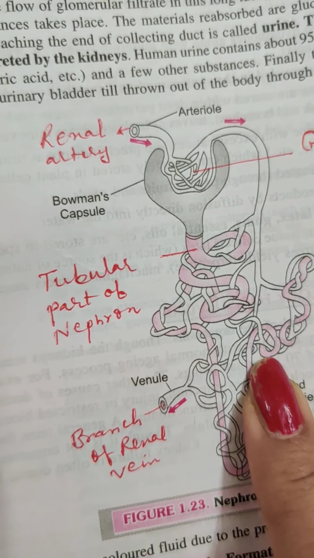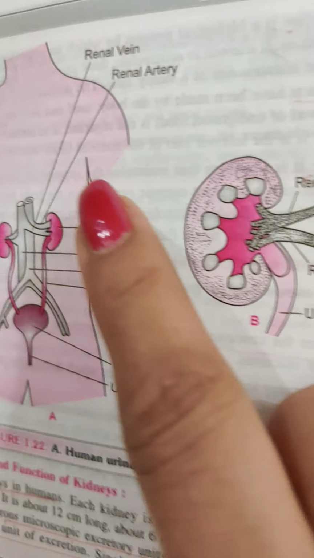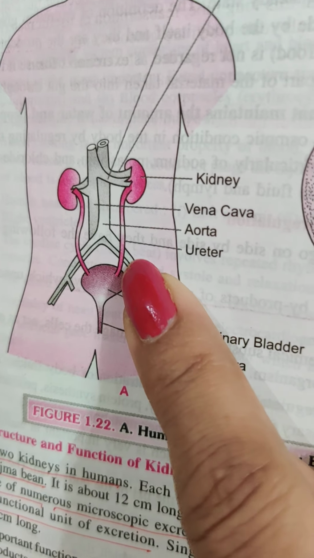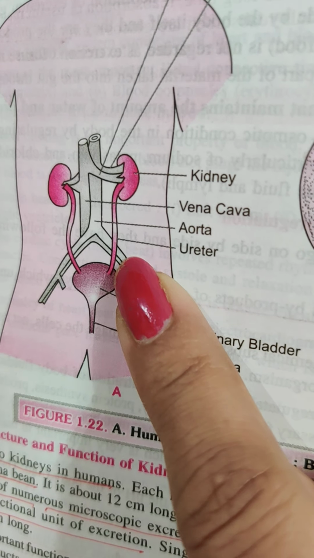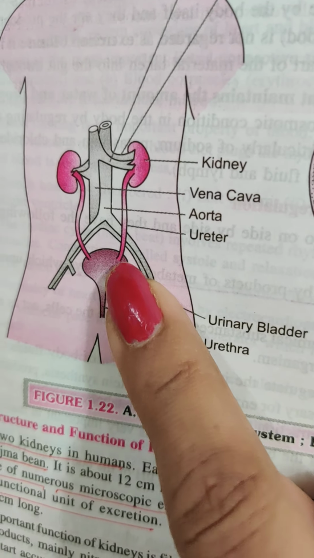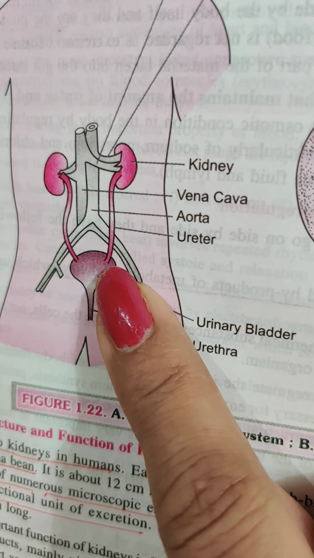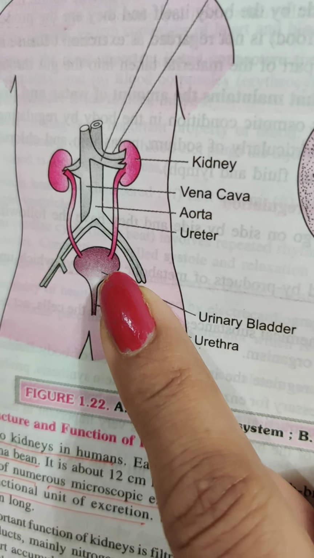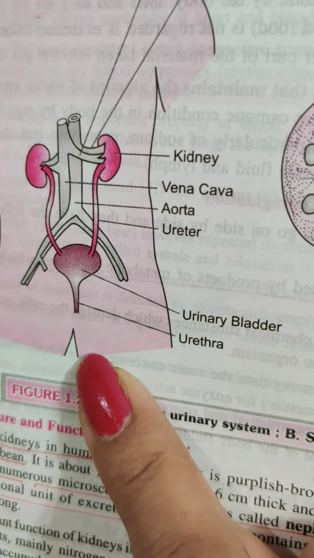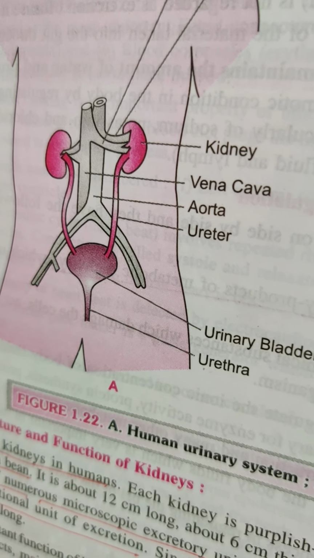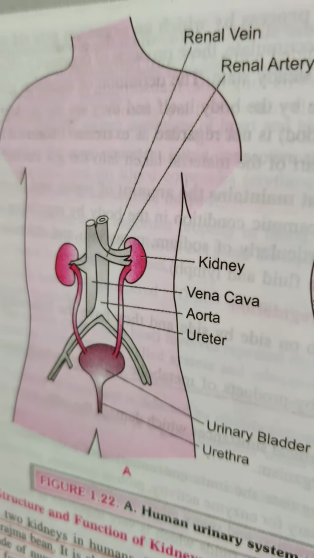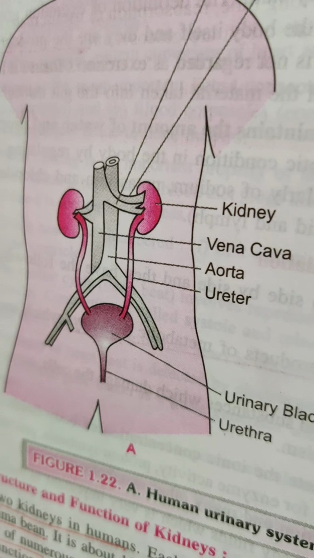Now this filtered blood, or so-called urine, reaches the ureters. Then it is collected in the urinary bladder till it is thrown out of the body through the urethra and urinary opening. So this is about the excretory system in human beings.